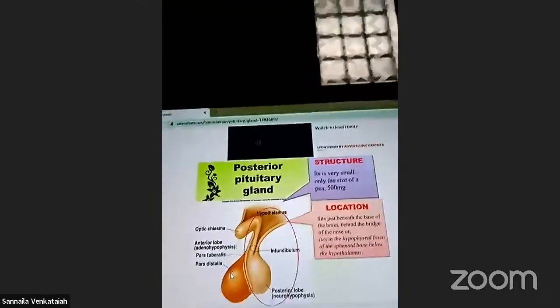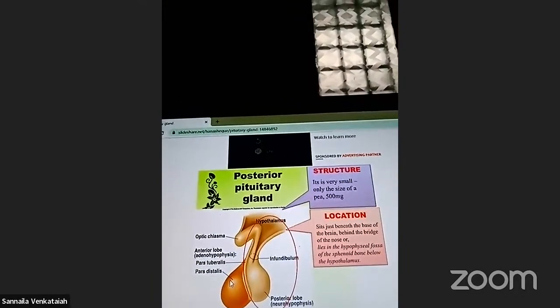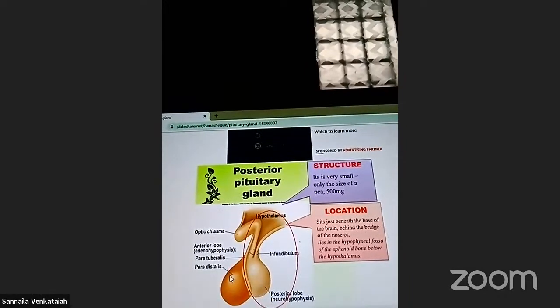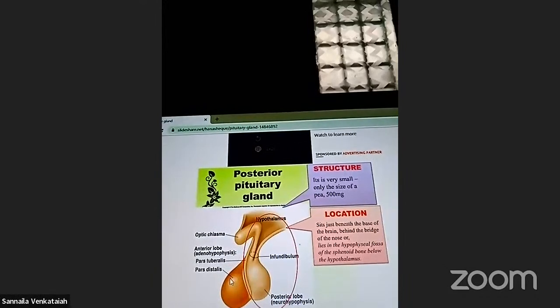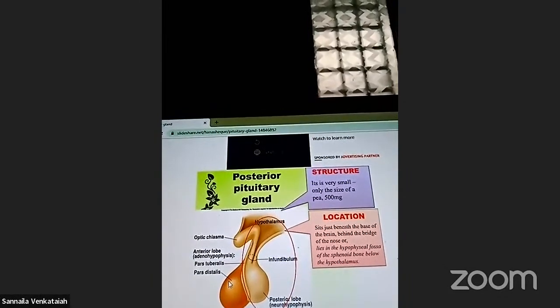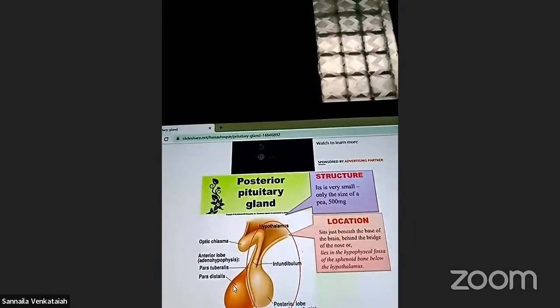This is the particular function, the releasing of growth hormone, right? These are particular functions of releasing growth hormone, where high secretion of growth hormone is called gigantism.